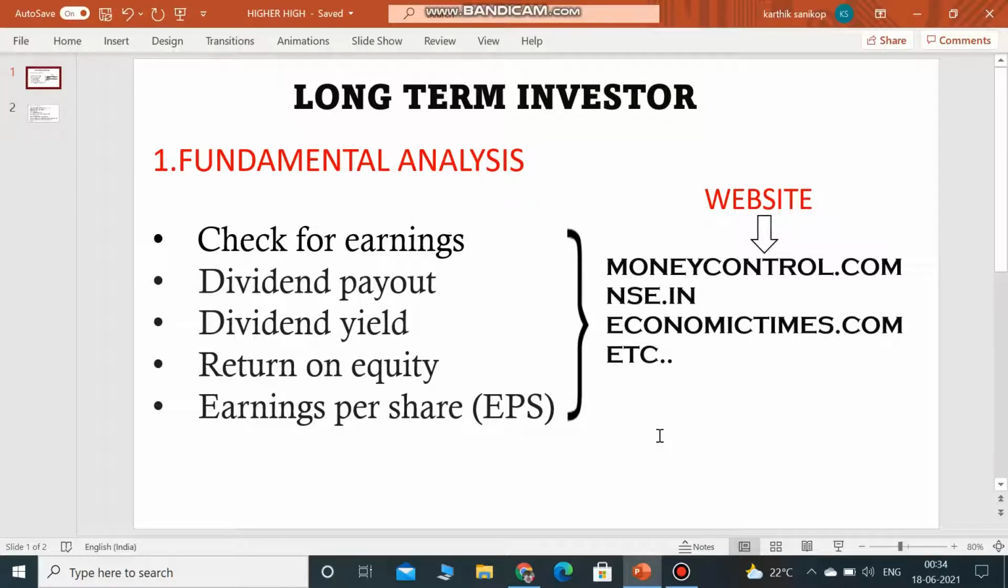So where do you get all this information? You get it on the NSE website. You have the Indian NSE website and moneycontrol.com, Economic Times. These are the best websites you can find. For example, I'll just show you how to deal with fundamental analysis.